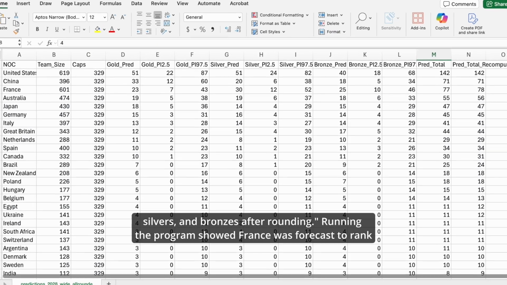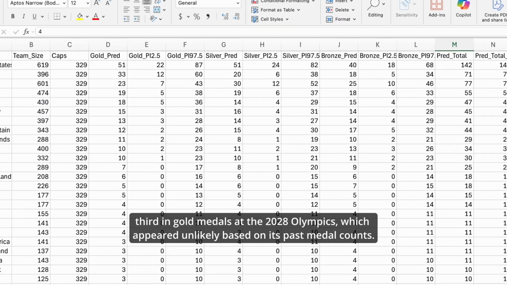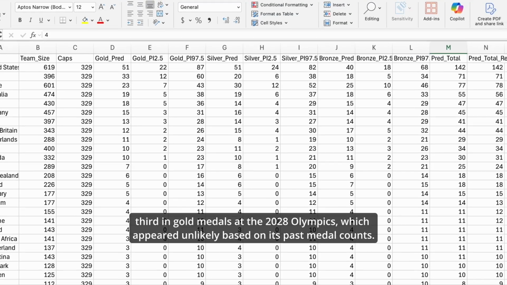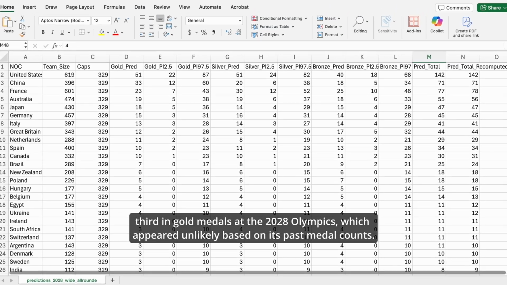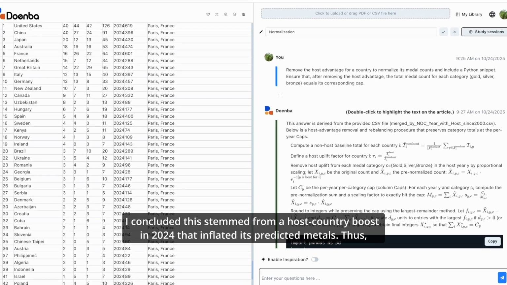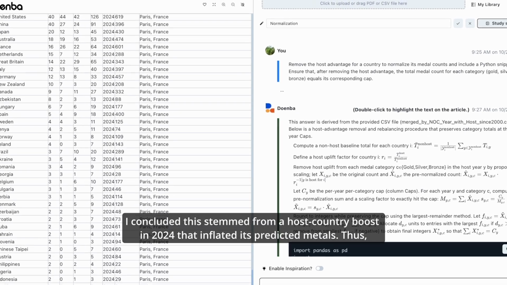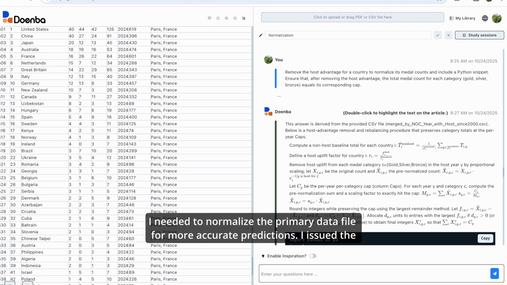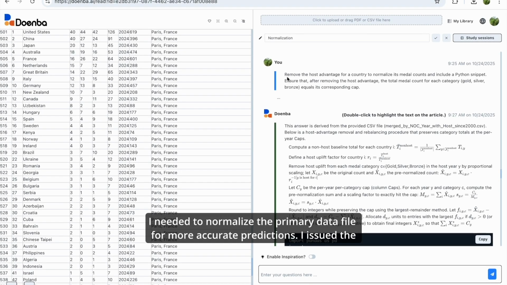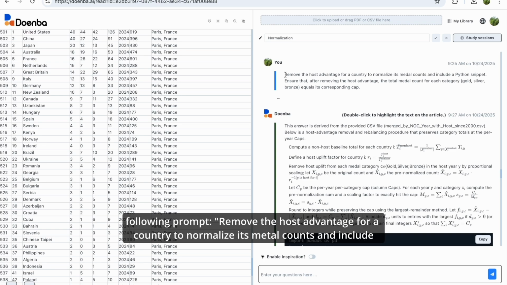Running the program showed France was forecast to rank 3rd in gold medals at the 2028 Olympics, which appeared unlikely based on its past medal counts. I concluded this stemmed from a host country boost in 2024 that inflated its predicted medals. Thus, I needed to normalize the primary data file for more accurate predictions. I issued the following prompt.